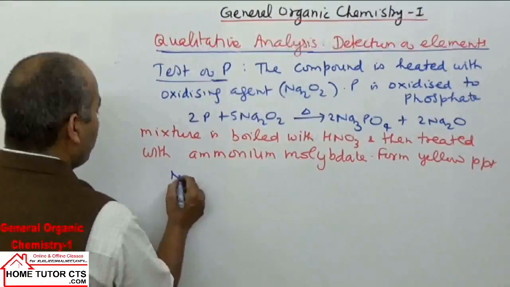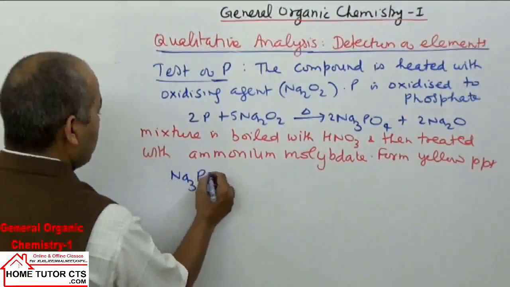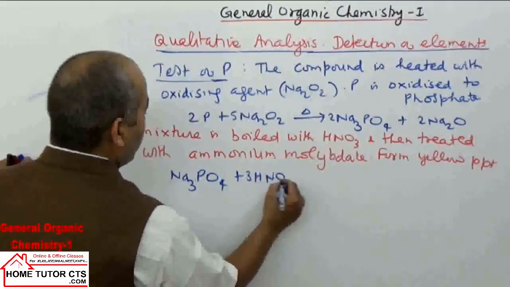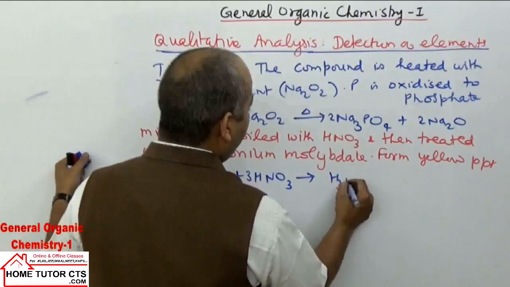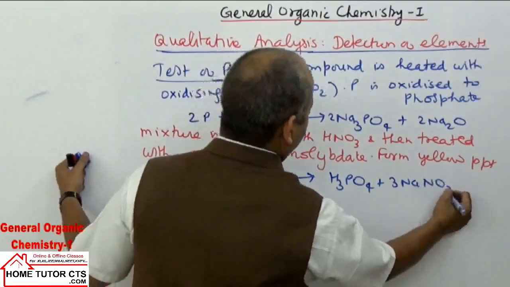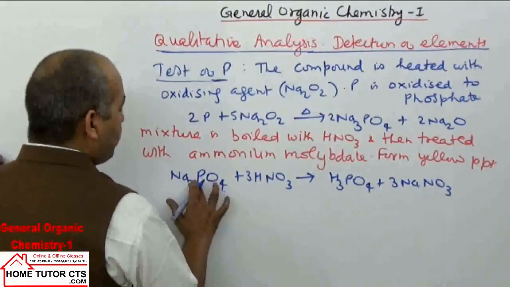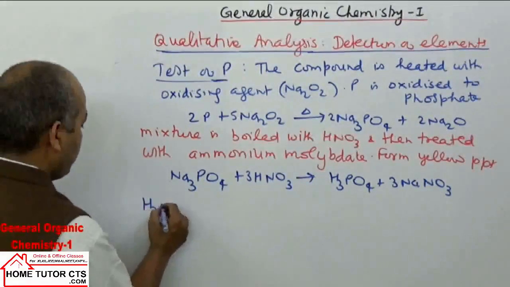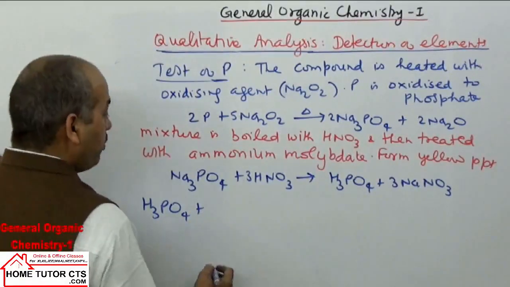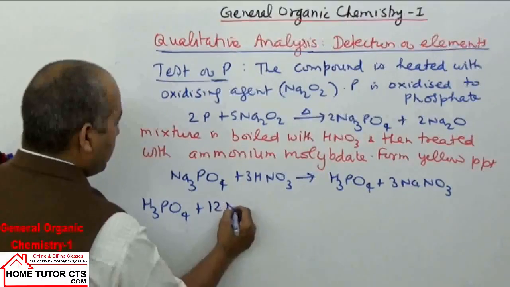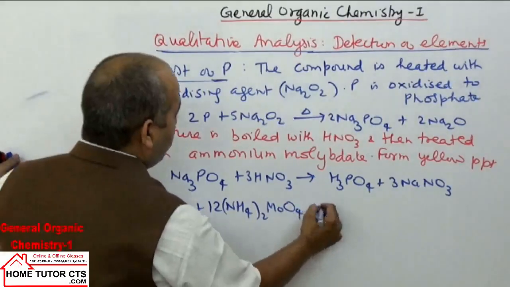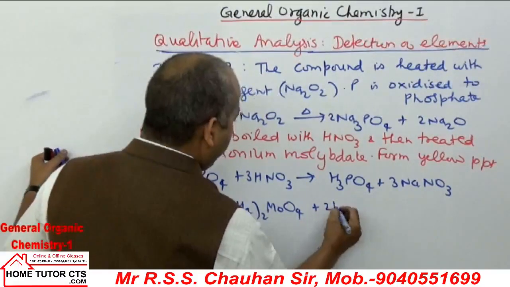We take Na3PO4. On treating with HNO3, they first form H3PO4 plus 3 NaNO3, and then this compound H3PO4 is treated with ammonium molybdate, (NH4)2MoO4 plus HNO3, in the same mixture only.